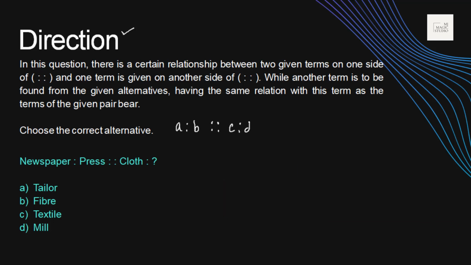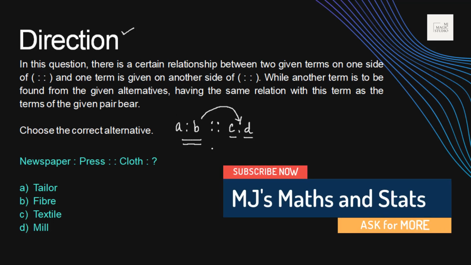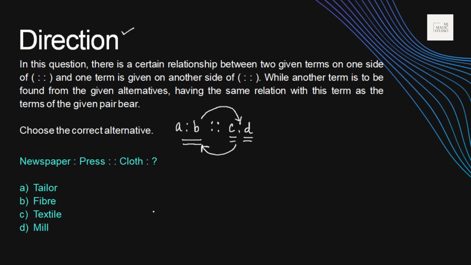It would be C is to D, where one of C or D would be missing, while another term is to be found from the given alternatives having the same relation with the term as the terms of the given pair bear. Whatever you think is the relationship between these two terms, we need to identify the best from the given alternatives, which also resembles the same relationship as given in the given pair.